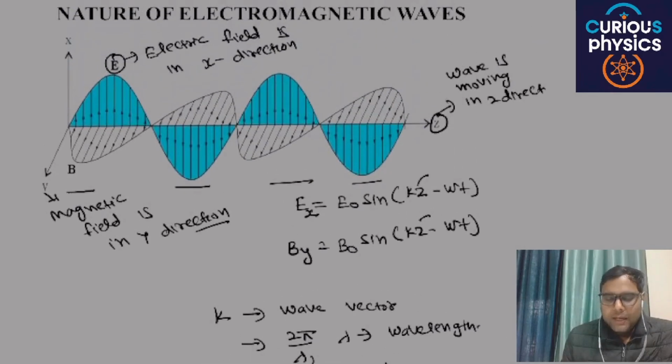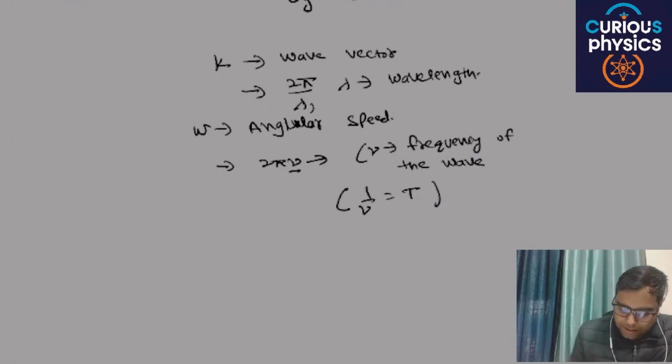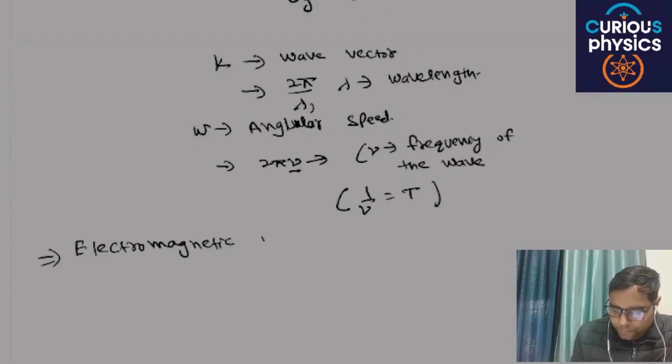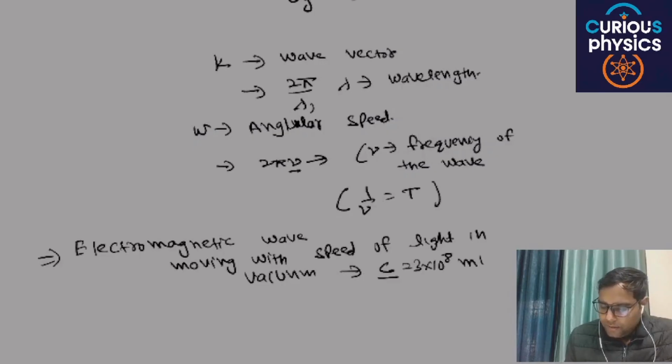And this electromagnetic wave is moving with the speed of light. One more thing, the electromagnetic wave moves with the speed of light in vacuum, which is nothing but c, equal to 3 into 10 raised to power 8 meters per second. Are you able to understand my point or not?